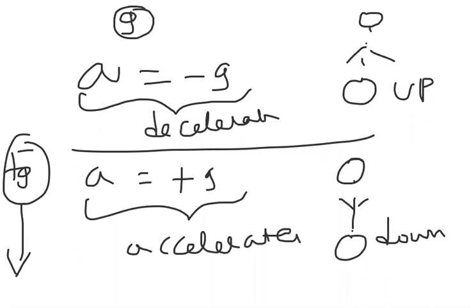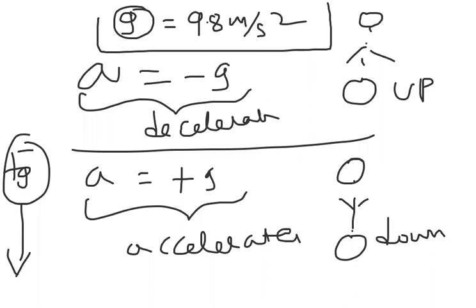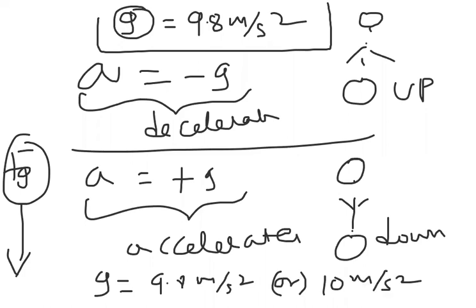We take the g value as 9.8 meter per second square if they don't mention it in the problem. Sometimes they mention 9.8 meter per second square or 10 meter per second square. So when they don't mention any information about small g, it is better to take 9.8 meter per second square.